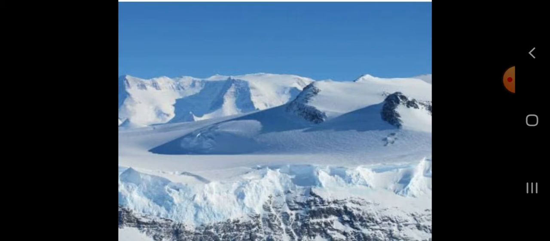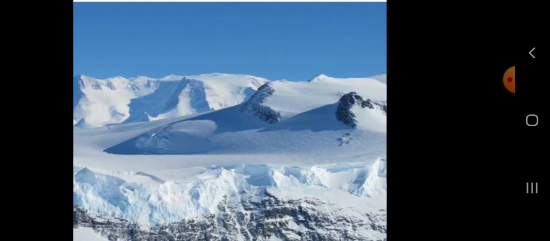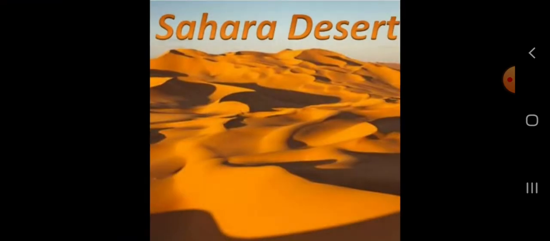Clear? Now, the largest desert covered with sand is the Sahara Desert, which is in the Africa continent. About continents you have studied, na? Now, here the question arises, what do you find in the desert? Can you guess?